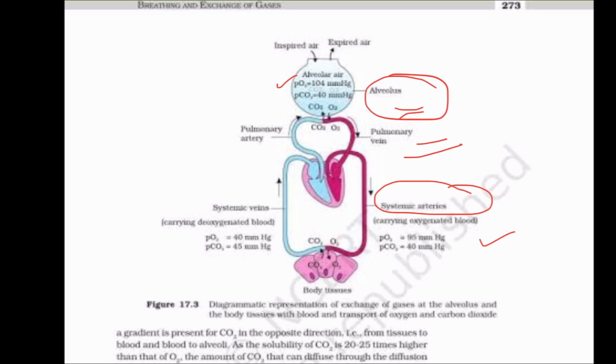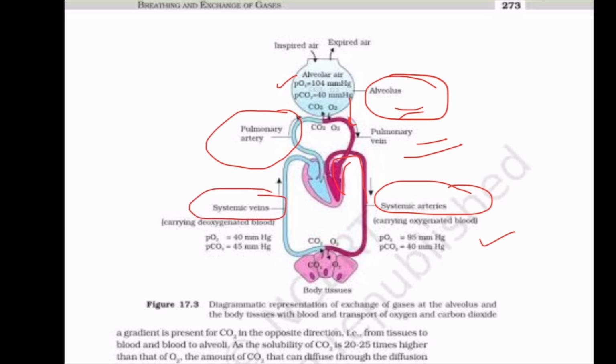See, oxygen is entering into the pulmonary vein, and this pulmonary vein will go into the left side of the heart to the left atrium, from the left atrium to the left ventricle, and then it is pumped out from the left ventricle into the aorta, and from the aorta it enters into the systemic arteries. And now you see here the pulmonary artery. This is the systemic veins.